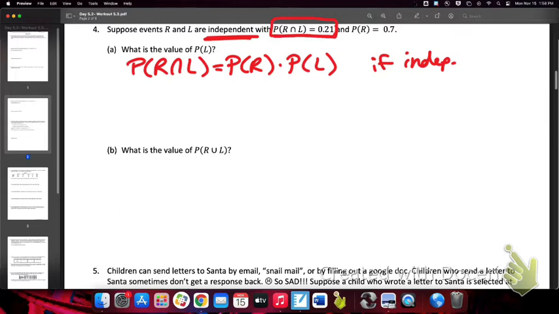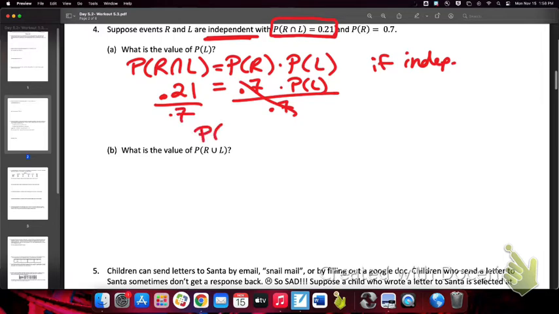Since the problem tells me they're independent, I can plug in 0.21 equals 0.7 times this unknown probability. Well, it looks like we need a little bit of algebra. What do we do here to find this unknown? We're going to divide both sides by 0.7. What is the probability of L?